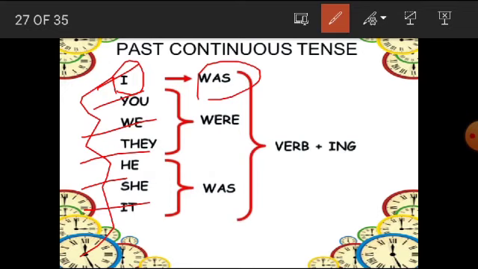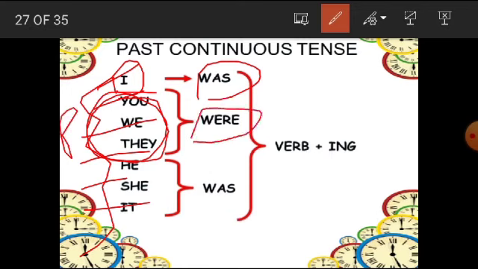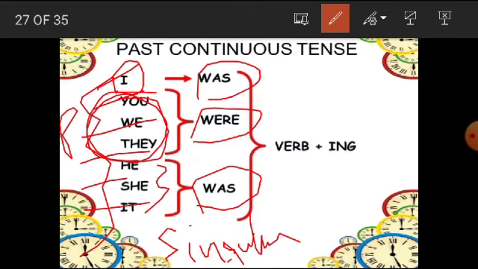You, we and they, these three are the subjects which are plural, that means more than one. So when you see that a sentence begins with you, we or they, that means the subject is plural, and for plural which verb will we use? Were. And if the sentence begins with he, she or it, suppose in place of he the name of a person is given, Rahul, that means the subject is singular. Only one subject is there, so we will use was as a helping verb.